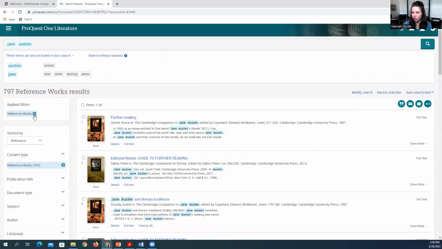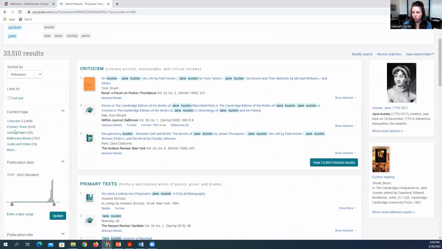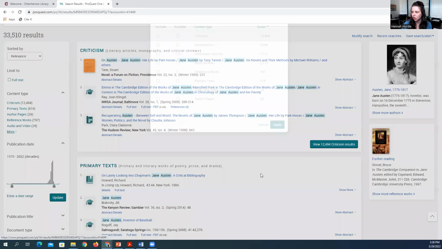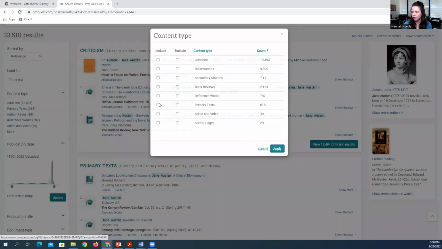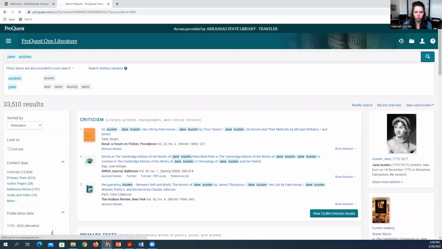But you do have, I'm going to get rid of this link. So there's all the content types. You can see there's criticism, again, dissertation. This is all like what's on that first page that I showed you. But it tells you how many of each thing the database has on Jane Austen. So let's go back to ProQuest One Literature.